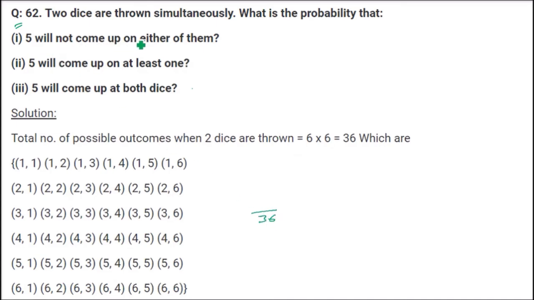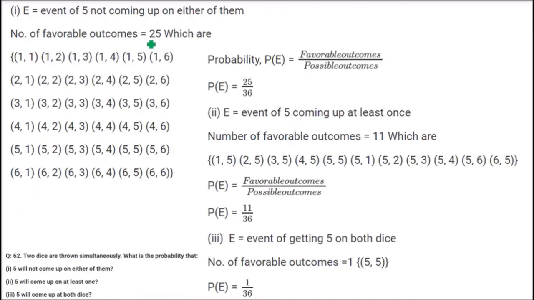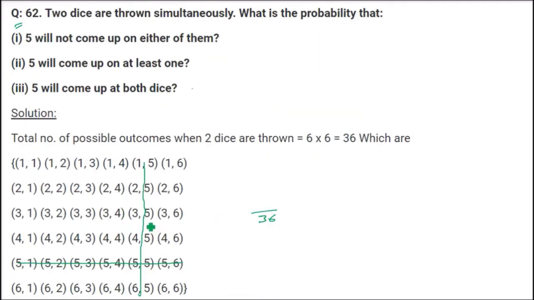Then we are saying that 5 will not come up on either of them. So 5 is coming here, in this column and this row. So how many of them are there? Just count them. These are 6, these are 6, that is 12. But 5 is repeated, so we have to subtract 1. So 11 by 36 is the probability of getting a 5.